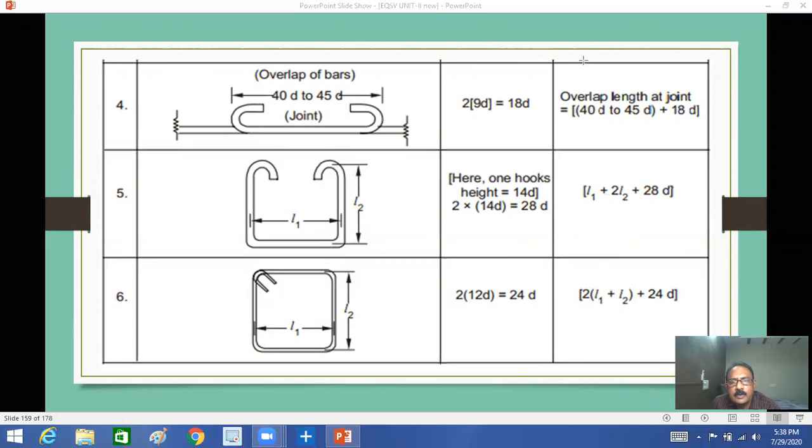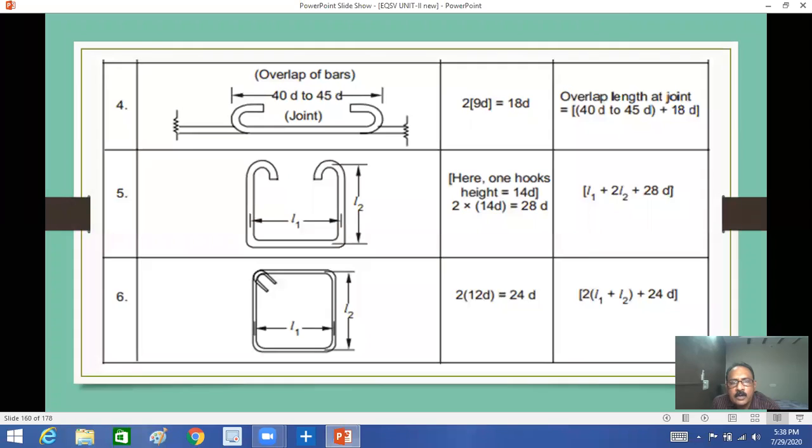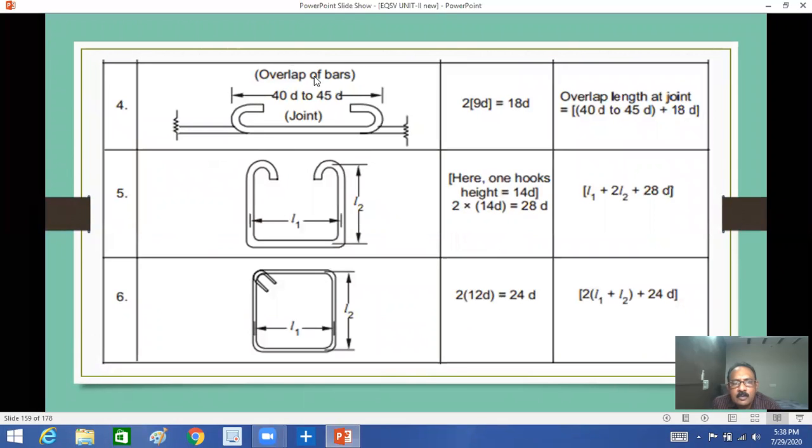mathematical applications. Okay, so we studied 6 types of bars, right? Now here first one is straight bar with hooks. Second one is bend up bars. Okay, here L plus 18D. Here L plus 18 plus 0.4D. Why? Because this bend up bar. Here there are two sides bend up bar. Generally you will see in beams and slabs. So 0.4D.